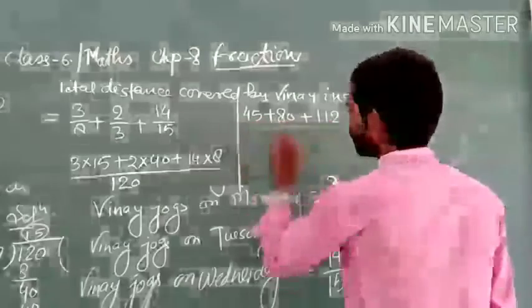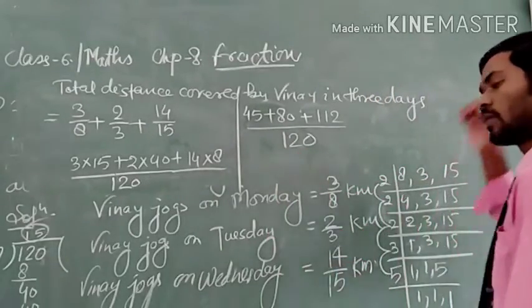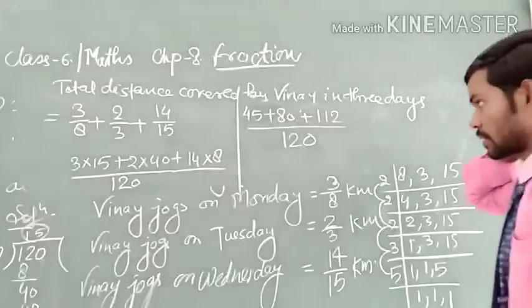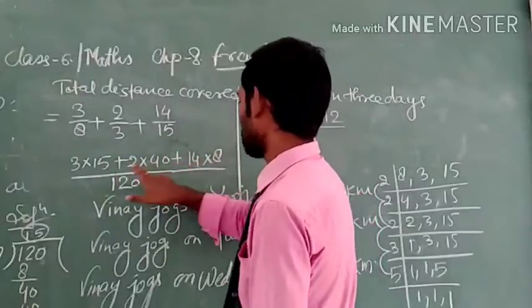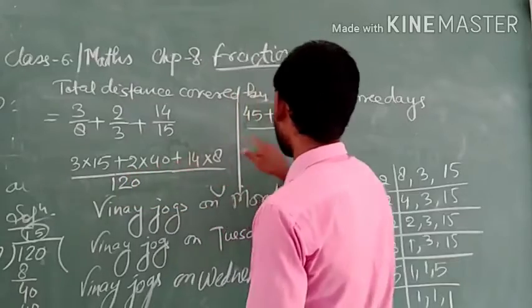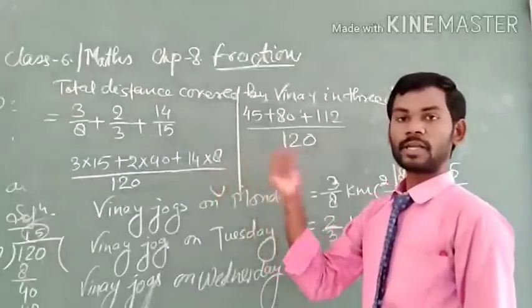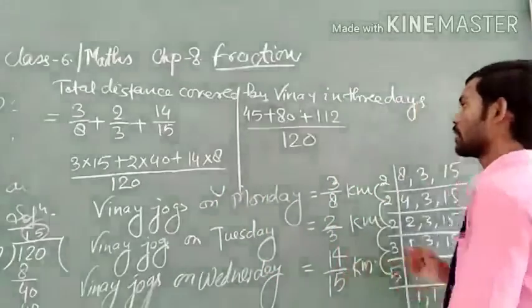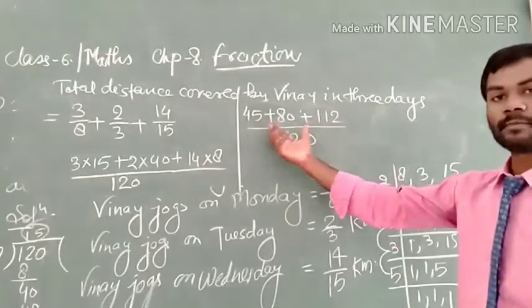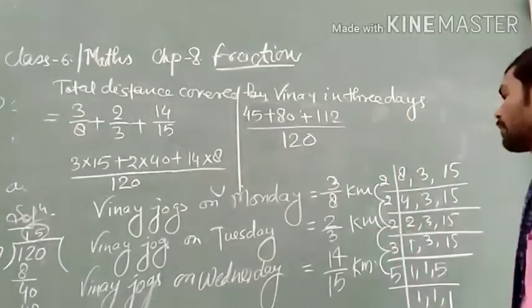And upon 120. Okay, so here we get the product of 15 and 3, 45; 2 and 40 is 80; and 8 times 14 is 112. So here we write 112. Now we have to find their sum.